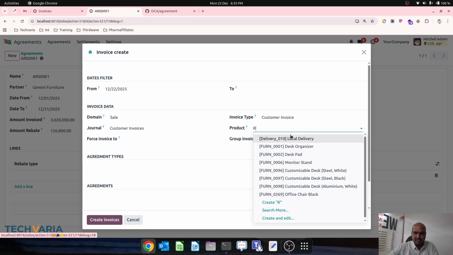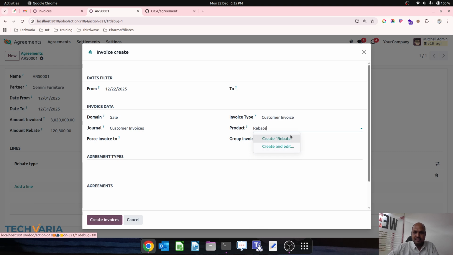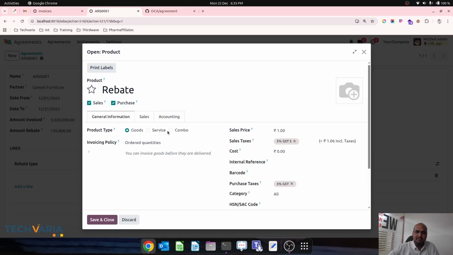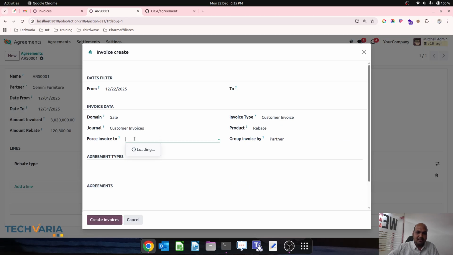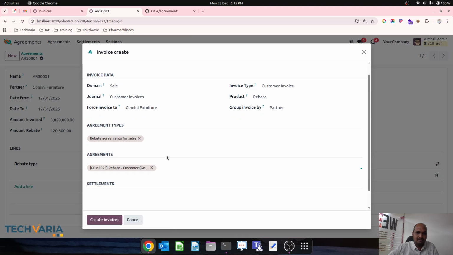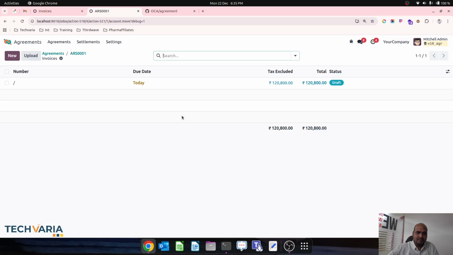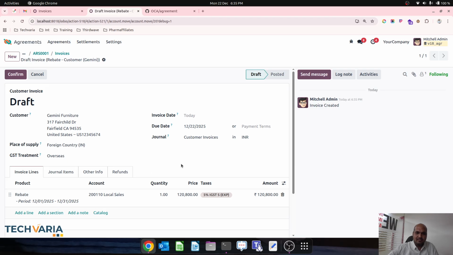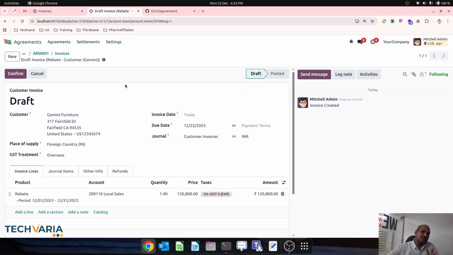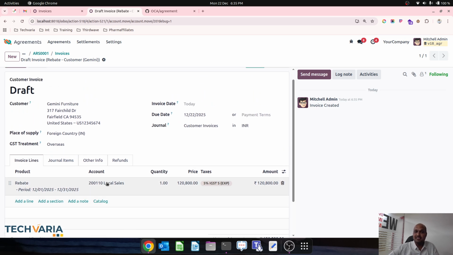Or rebate, let me create rebate as a service type product, which will appear in my invoice, and force invoice to Gemini Furniture, agreement type I am creating over here, and then this particular invoice of rebate will be created, and my rebate type product will be used, which I registered to give away a rebate, and I can select the respective account in my product, so it will come over here, and the period is also defined over here.